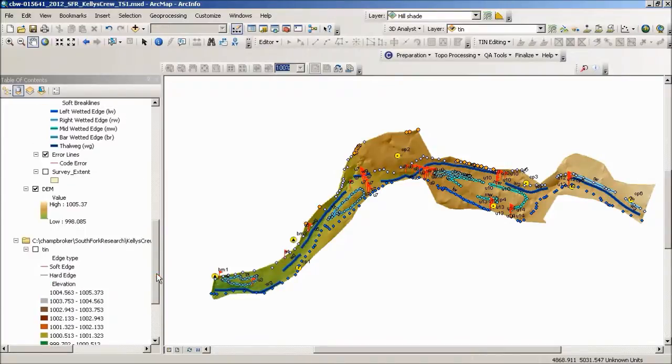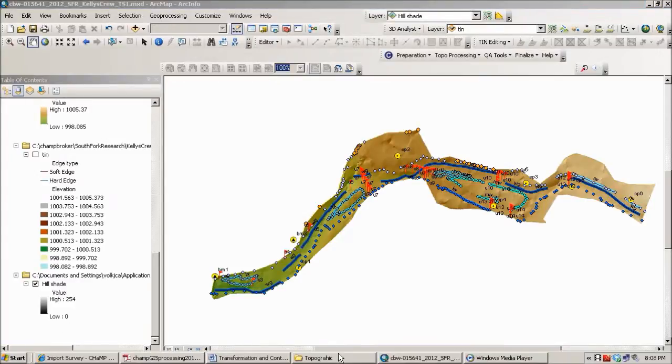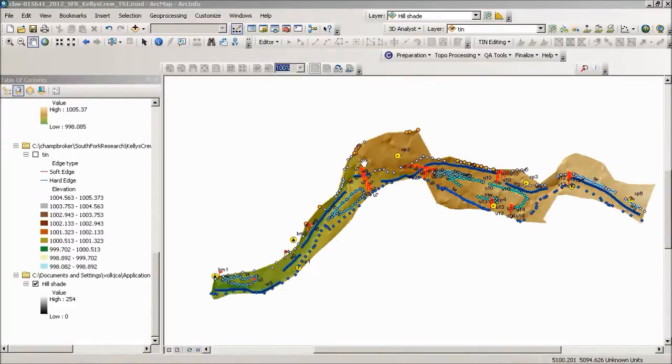The DEM is stored within the survey geodatabase. The hillshade that's generated right now is actually only a temporary file. So if you close this project, you might have to regenerate a hillshade later on. We don't actually do any editing of the DEM itself. If you do find anomalies or areas that you'd like to edit, then that needs to be done in the tin surface and then regenerate your DEM. And you can continue that process until you're happy with your DEM.